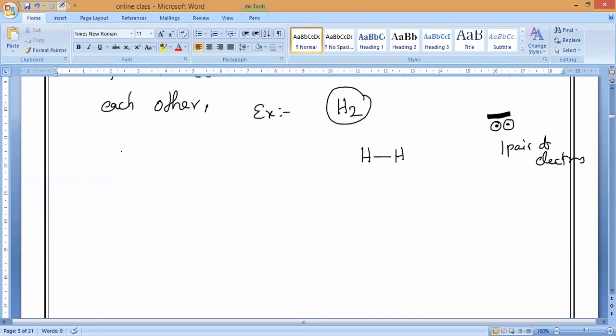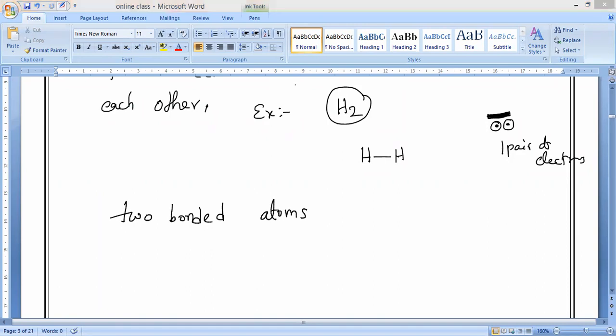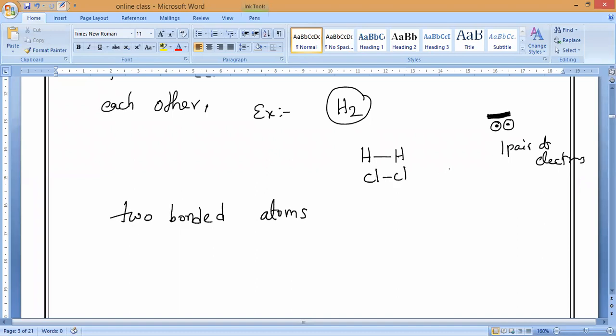Now if you take a double covalent bond, how many electrons are two bonded atoms sharing? Kevin asks whether chlorine also will come in single bond only. Yes, chlorine also you can take, Cl and Cl, we can take Cl2. Okay, Kevin?